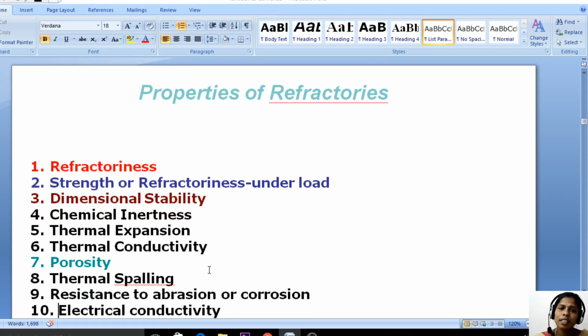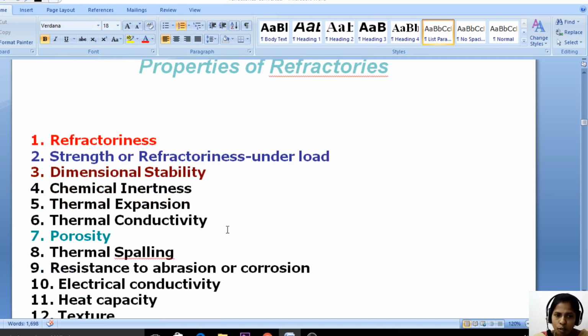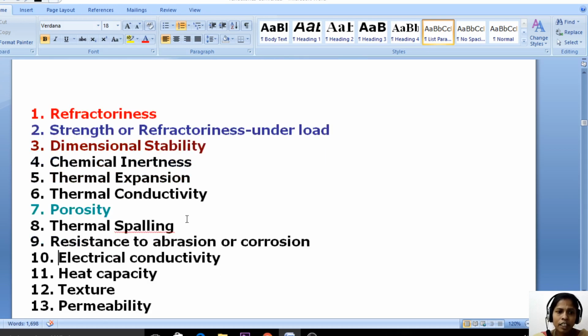Properties of refractories. There are various properties of refractories. Let us see what the properties are. One is refractoriness, strength or refractoriness under load, dimensional stability, chemical inertness, thermal expansion, thermal conductivity, porosity, thermal spalling, resistance to abrasion or corrosion, electrical conductivity, heat capacity, texture and permeability. So these are the properties of the refractories. Let us see one by one. The first one is refractoriness.